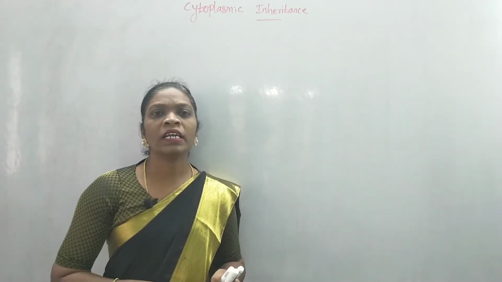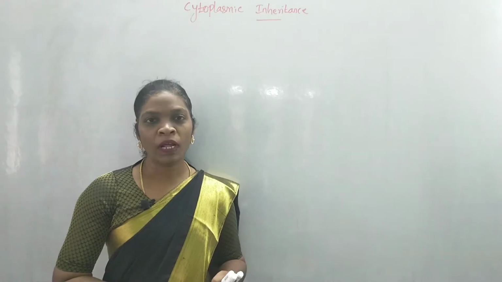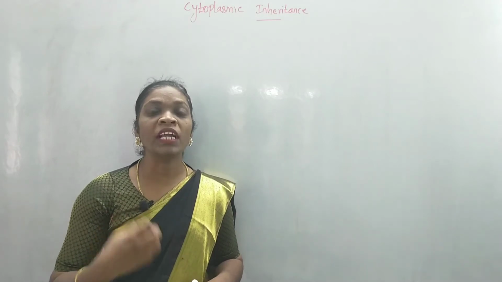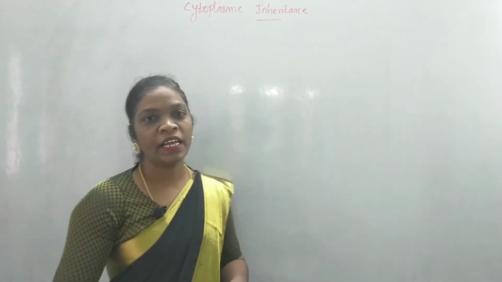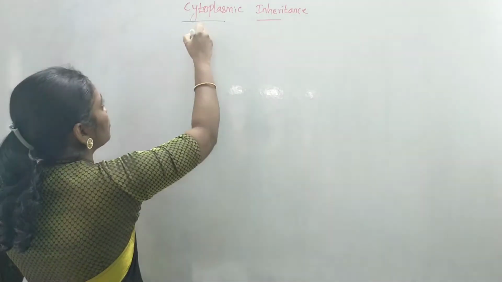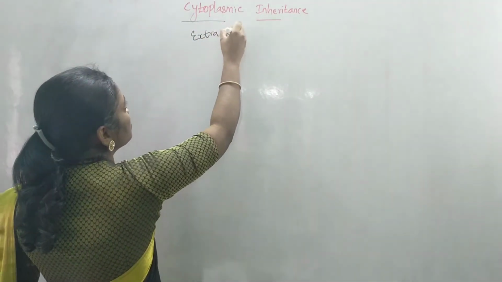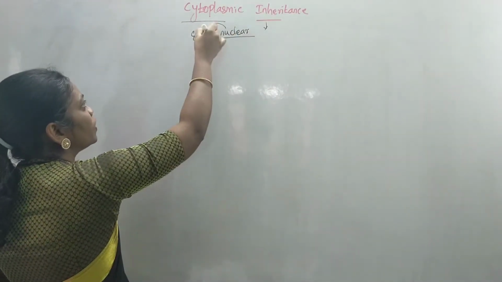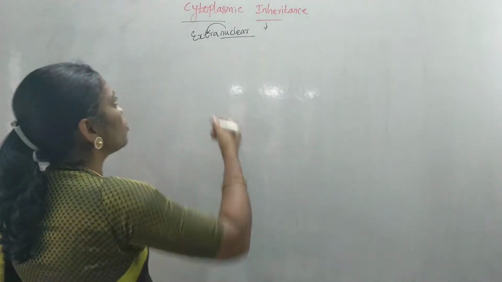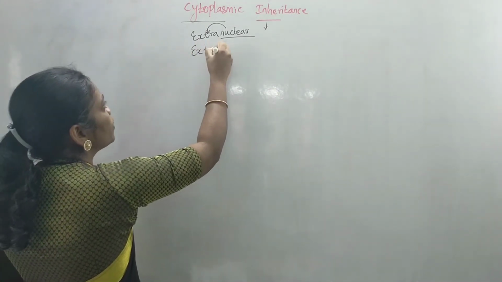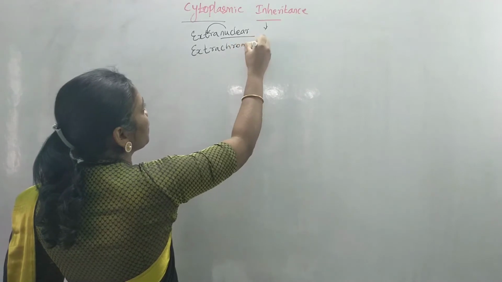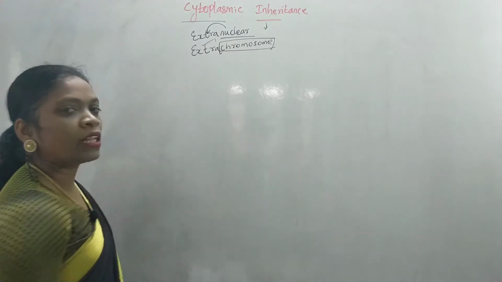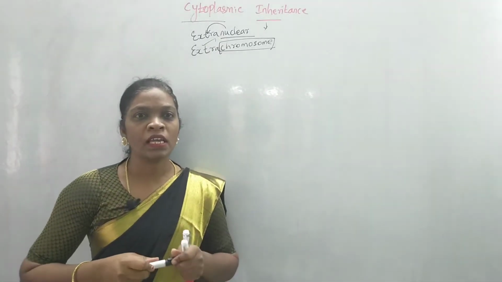Cytoplasmic organelles like chloroplast and mitochondria carry the information from the parent to the offspring. This type of inheritance is known as extranuclear inheritance. What is the meaning of extranuclear? It is not the structure inside the nucleus that carries the information. It is something apart from the nucleus. It is also known as extrachromosomal inheritance. So it is not the chromosomes; something apart from chromosomes is carrying the information.